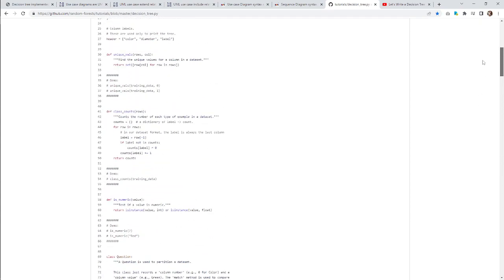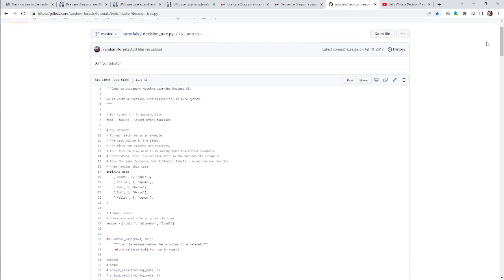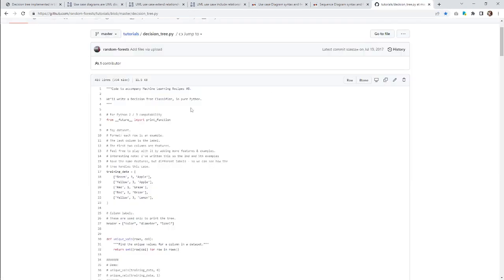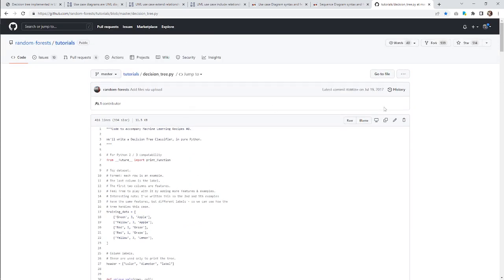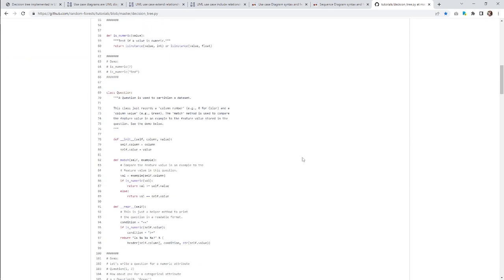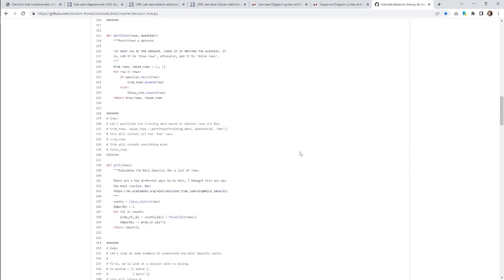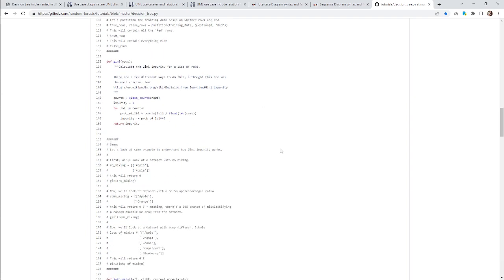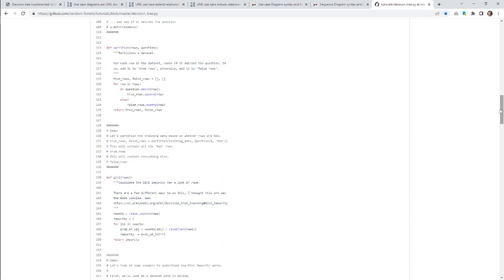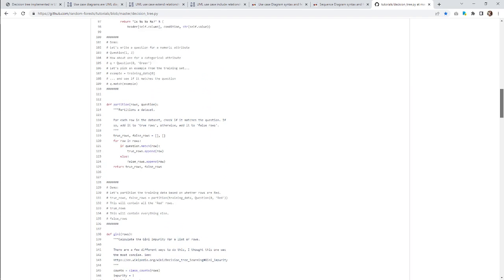So you can build machine learning stuff from scratch, right? That's what he's showing you. And the decision tree is very cool. I am already familiar with this code because I kind of translated it into JavaScript. It's not exactly a one-to-one match, but more or less my code's a one-to-one match to his code. I haven't looked at it for several months, though. That was a few months ago when I did that.